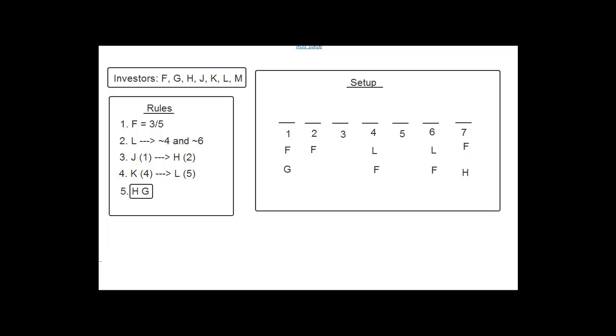The first one says Feneley views the site on day 3 or else day 5. That's here. Okay. And so basically they're saying Feneley can't go anywhere else. So I went ahead and did those not laws for Feneley. Can't go in 1, can't go in 2, can't go in 4, can't go in 6, can't go in 7.